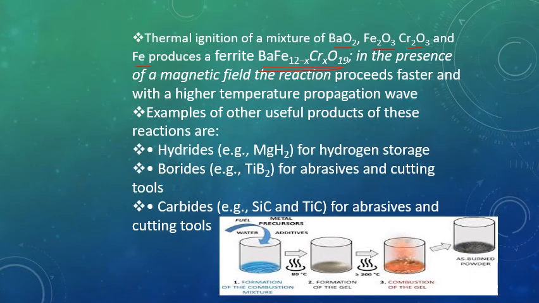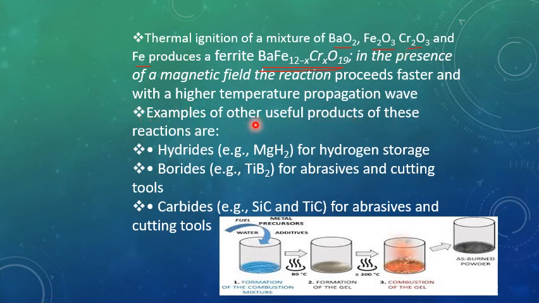So such type of ferrite is produced after combustion. In the presence of a magnetic field, the reaction proceeds faster and with a high temperature propagation wave. So the external magnetic field will cause the reaction to proceed faster because these are magnetic materials, iron, chromium, and these will interact with the external magnetic field.